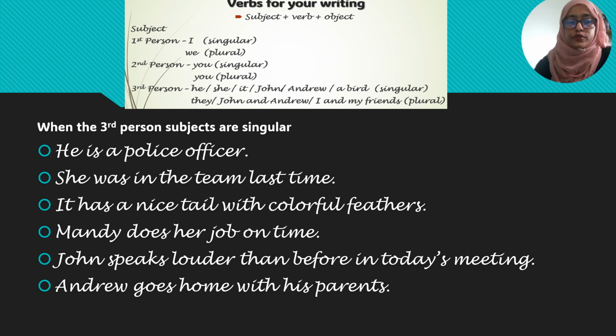So let's see some examples with the third person singular subject. He is a police officer. He is, always he is singular and he's taking singular verb. She was, she's singular, she's taking singular verbs. It has, we cannot say it have because it is third person singular. It has, she has, he has. Mandy does, you can't say that Mandy do, that's the wrong way. Okay. John speaks. If you say John speak, my friend speak a lot. No, my friend speaks a lot.